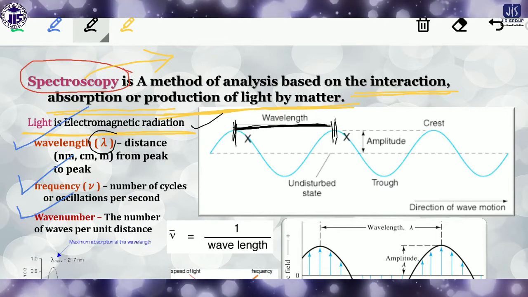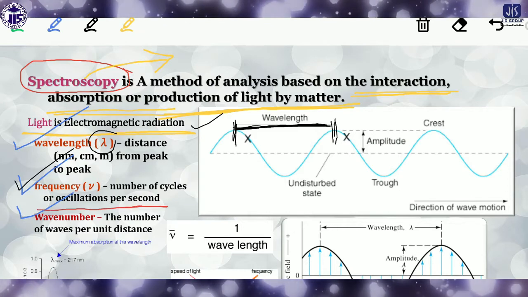So the unit of the wavelength will obviously be centimeter, nanometer, picometer, meter, whatever. Any unit of distance will be a unit of the wavelength. Now come to the next term, the frequency. Frequency is the number of cycles or oscillations per second.